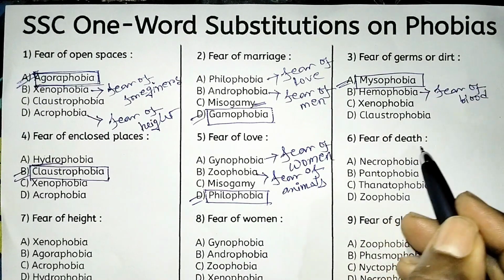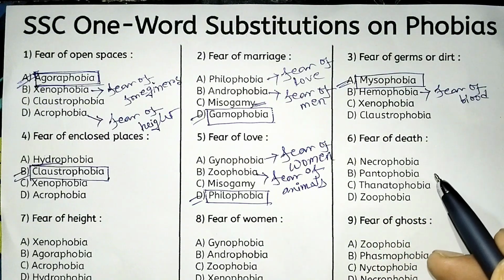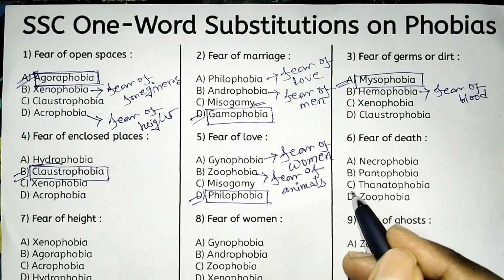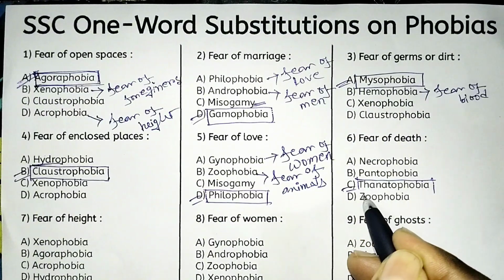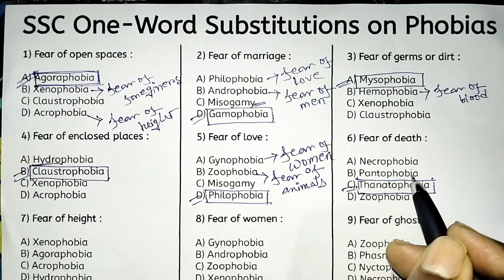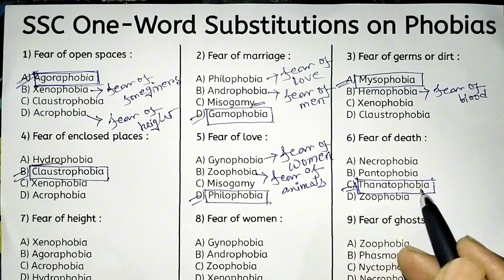Next, fear of death. So what is called fear of death? Fear of death is called option C, thanatophobia. Thanatophobia suggests fear of death. Understand? Very good.